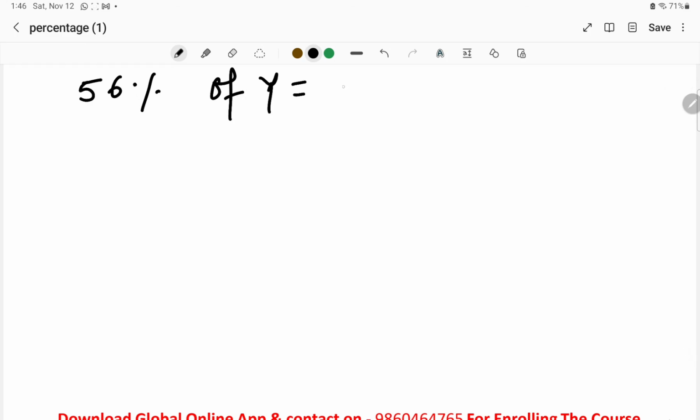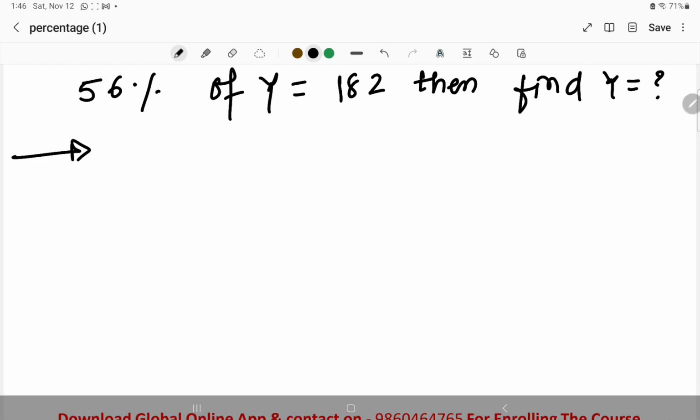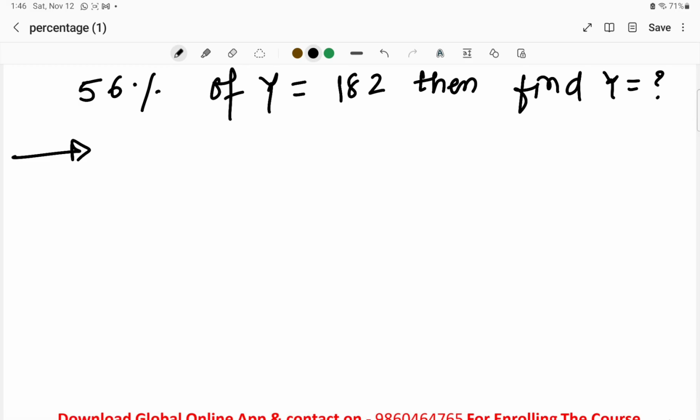56% of y is equivalent to 182, then find y. This is the question. In this particular question, if we go by the traditional method, we can clearly see that what is given is 56% of y. Of represents multiplication, and percentage represents 1 upon 100. These are the two things that we have to keep in mind. Now let us calculate the answer.